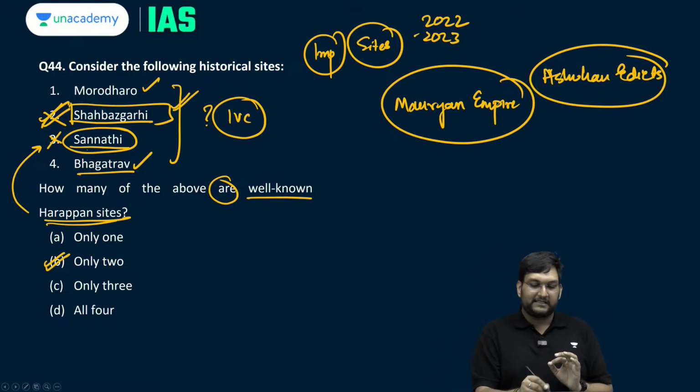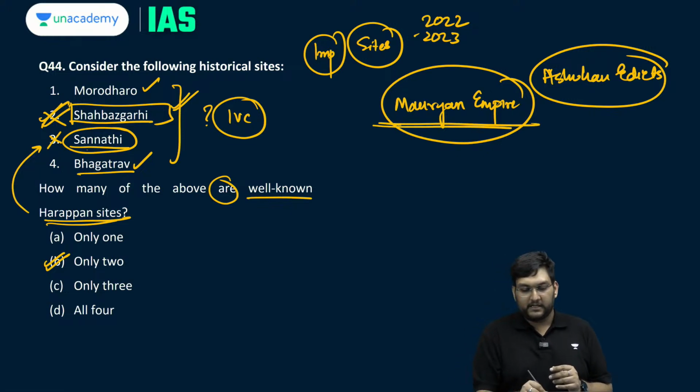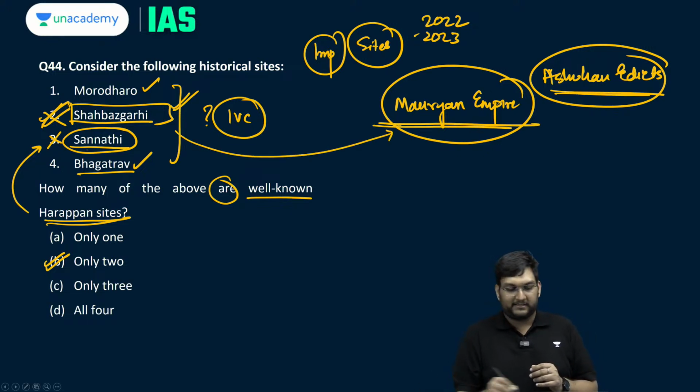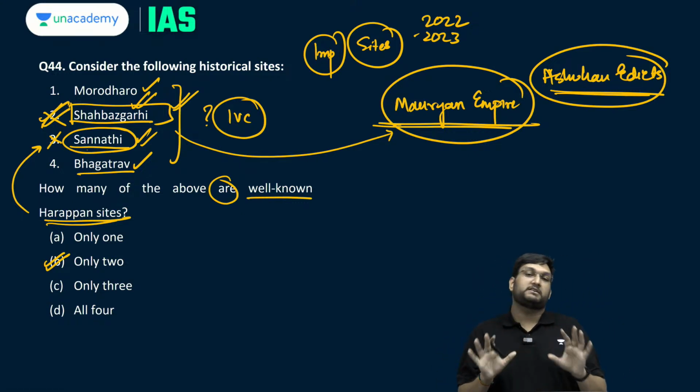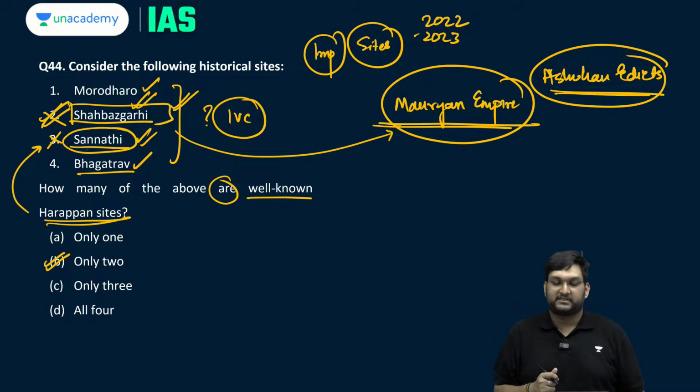Here Shahbazgadi is the giveaway. Shahbazgadi and Sanati are Mauryan Empire sites, specifically rock edict sites. This is a major rock edict, this is a minor rock edict. You should know the basic location of at least the major rock edicts in the larger context of your preparation.